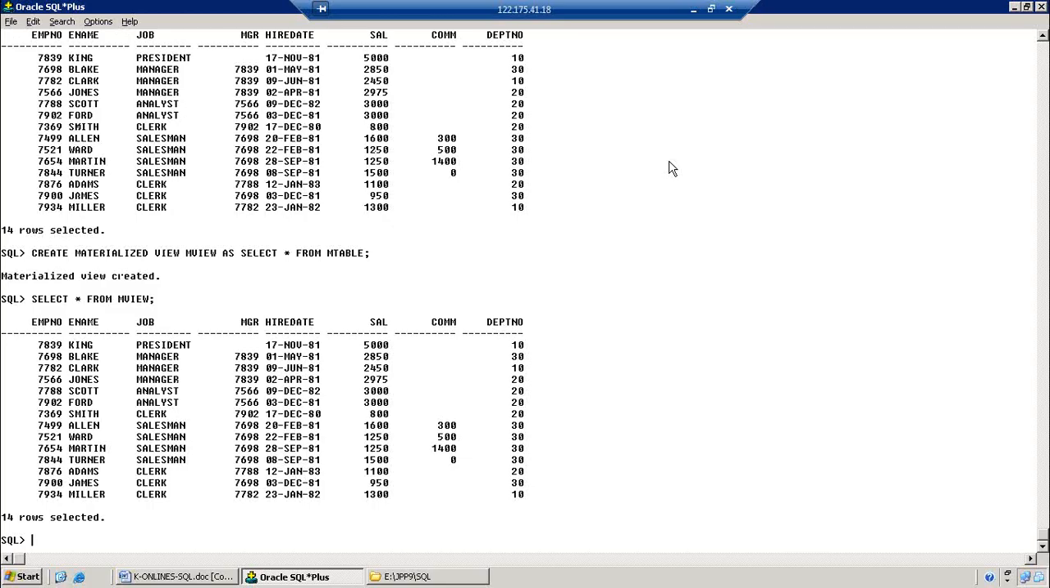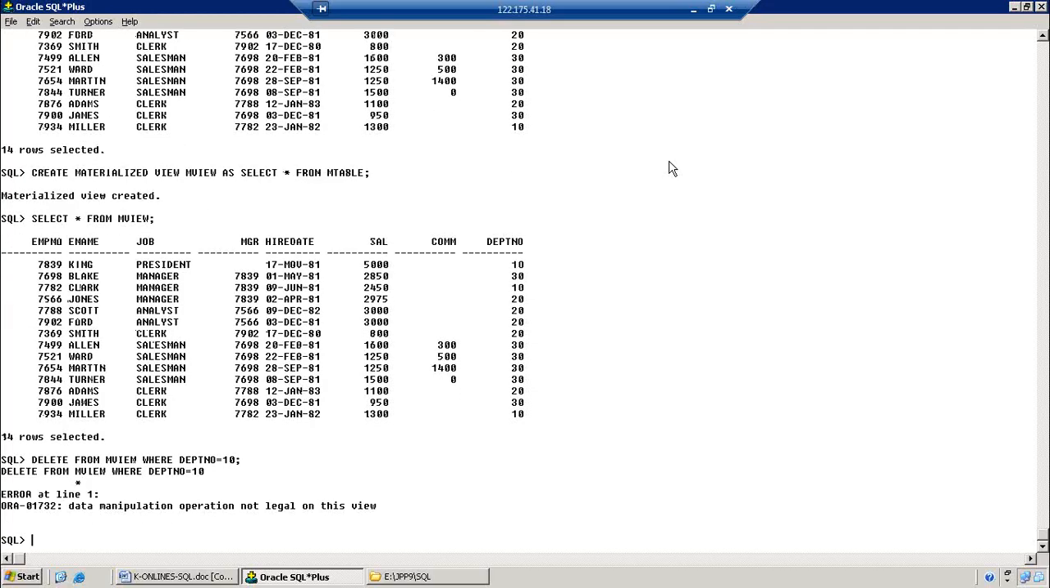is having the data. Earlier, whenever we create a view, we directly do the DML operations, right? Now observe this one. I want to delete some record from this view. Delete from view where DEPT number equal to 10. Data manipulation operation not legal on this view. Then we can do that.